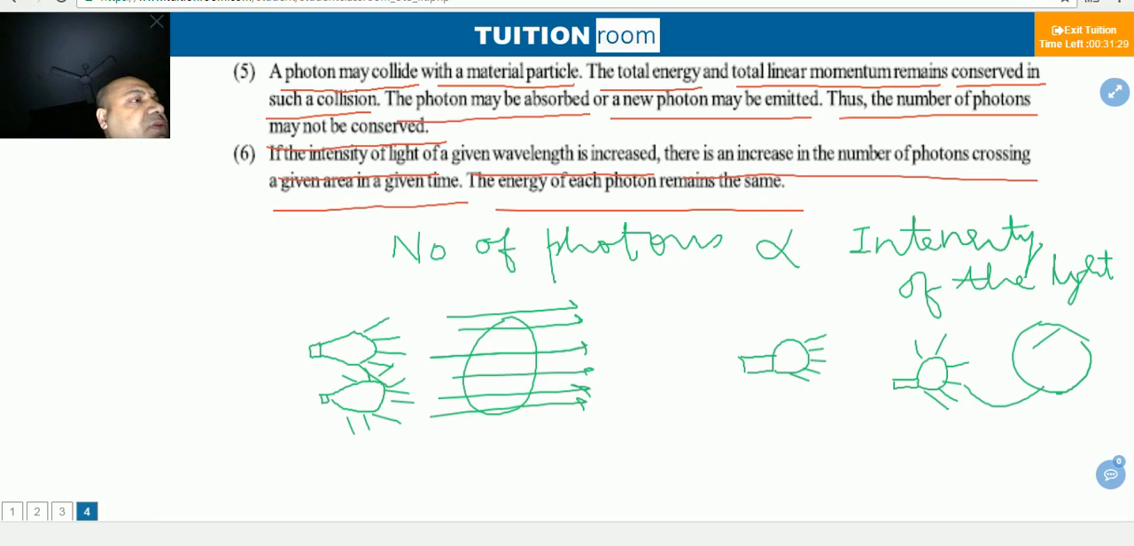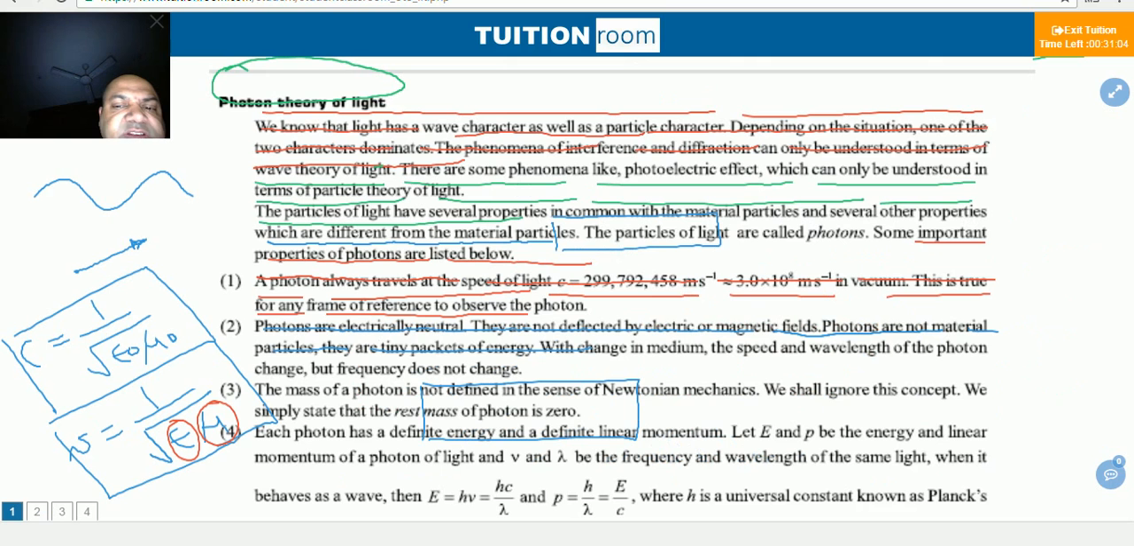Wavelength means, if we are using blue light, its wavelength will be different. If we are using red light, its wavelength will be different. If we are using violet light, its wavelength will be different. Use one kind of light and simply increase its intensity, then the number of photons passing the given area will increase. Okay guys, these are some properties you are required to mug up.